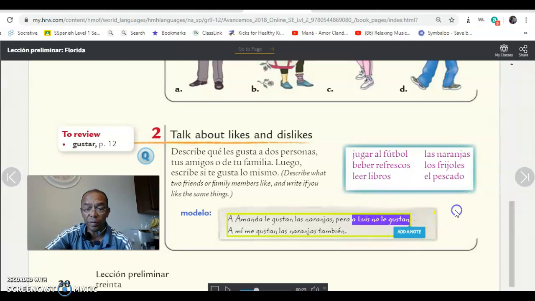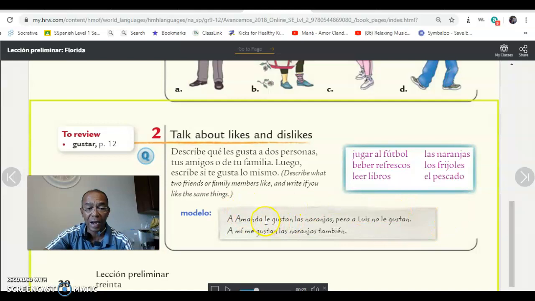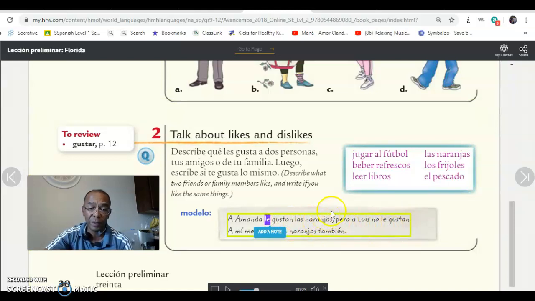But a Luis, remember, no le gustan. If you are referring to one person, you use le before the verb gustar. When you're referring to more than one person, you say les, right? Now, if you're talking about items, you conjugate the verb gustar.